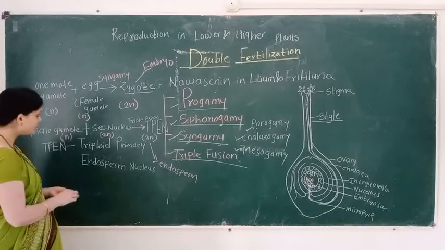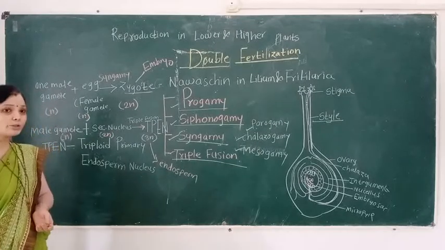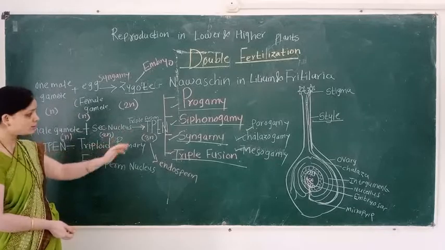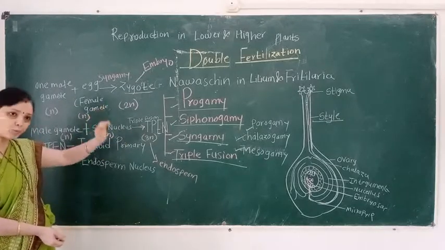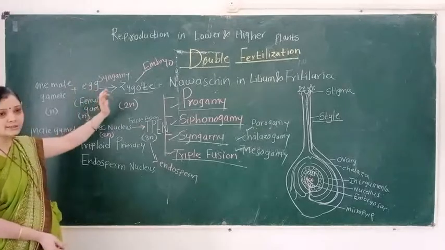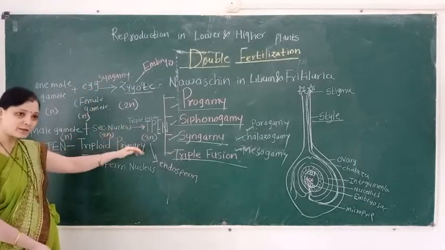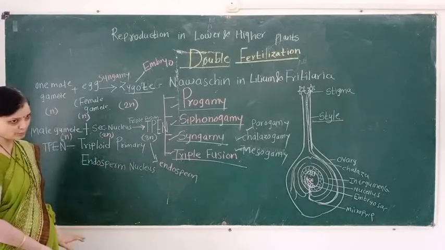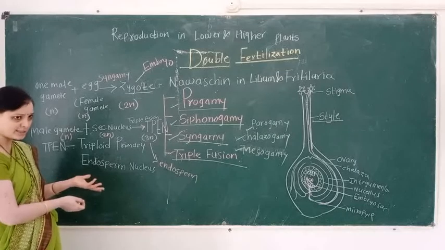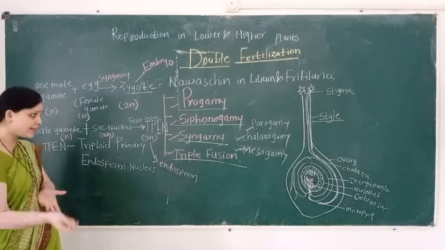In this double fertilization, these two events are most important because the diploid zygote and the TPEN are formed. After fertilization, the zygote is converted into the embryo and the TPEN is converted into the endosperm. These changes are known as post-fertilization changes. These are seen in the next lecture.